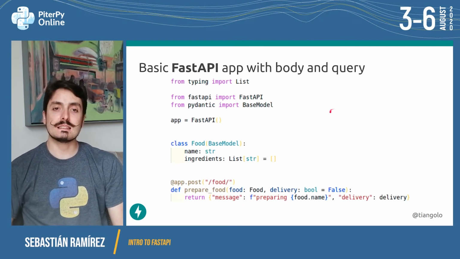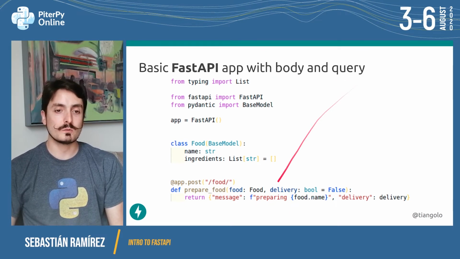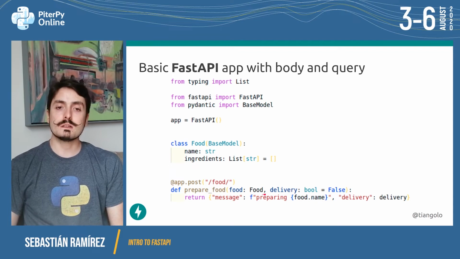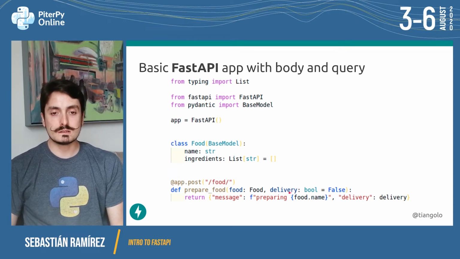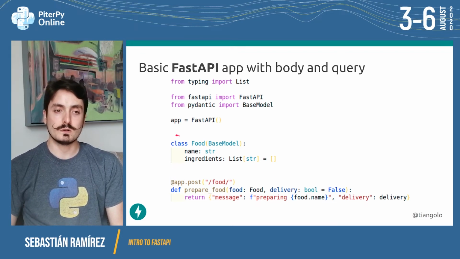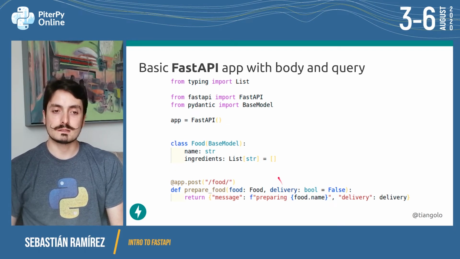Cool. Now let's say that we want to have an application that receives a body and a query parameter. We do the same thing. We declare the parameter food of type Food, and then we declare the extra parameter delivery. This is going to be a boolean that by default is false, because this is not part of the path, and this is a simple data type. This is not a class like this one over here. This is just a boolean. It could be a boolean, a string, an integer, something like that. And FastAPI will know that it has to read it from the query parameters.